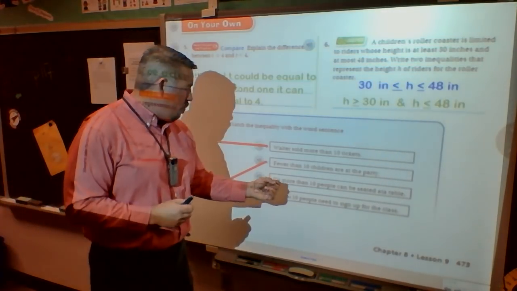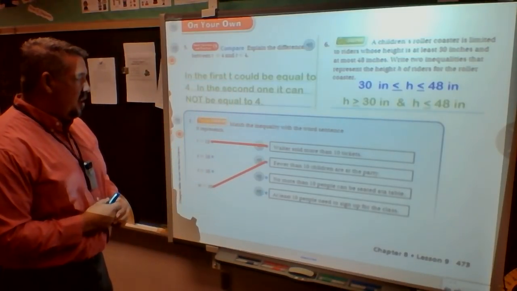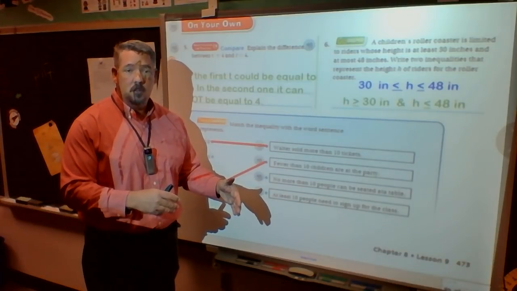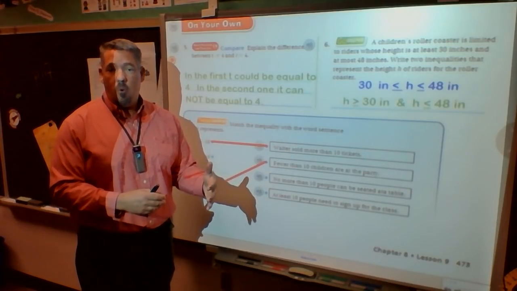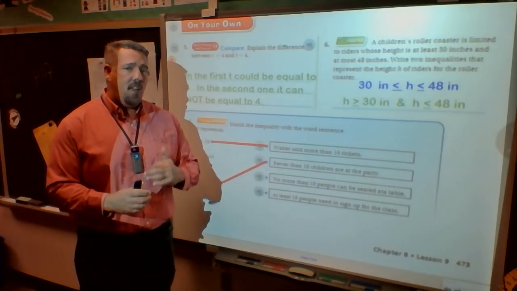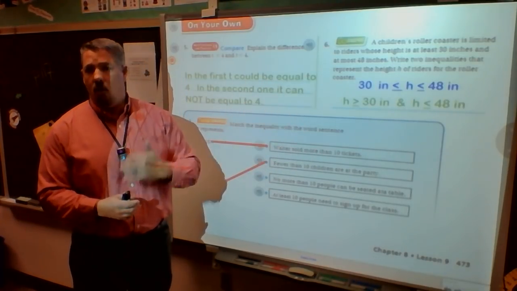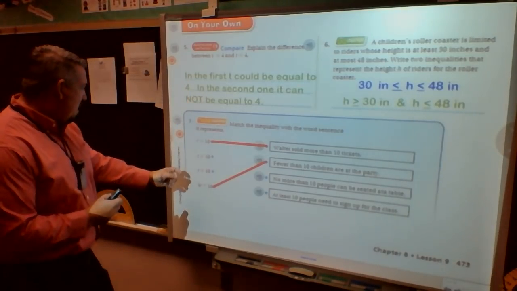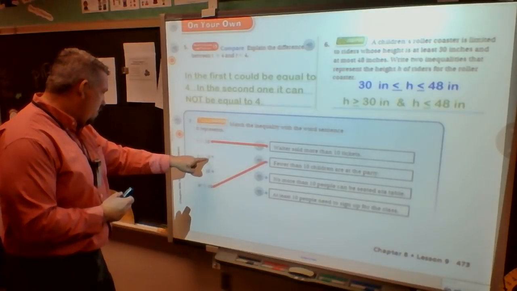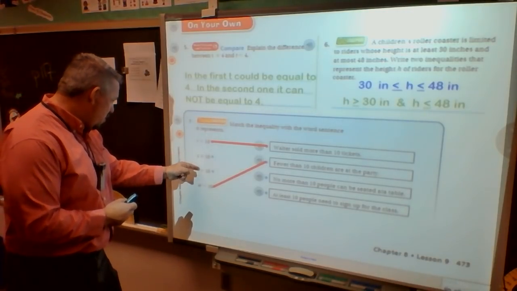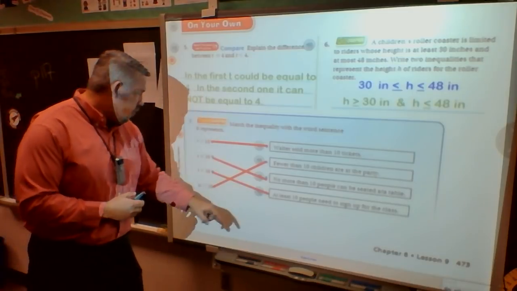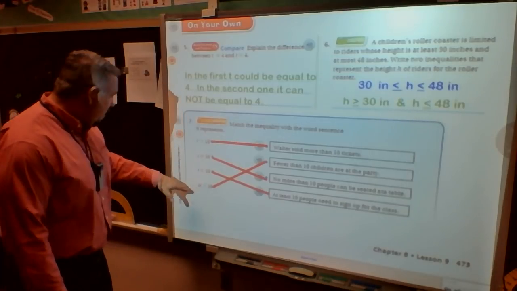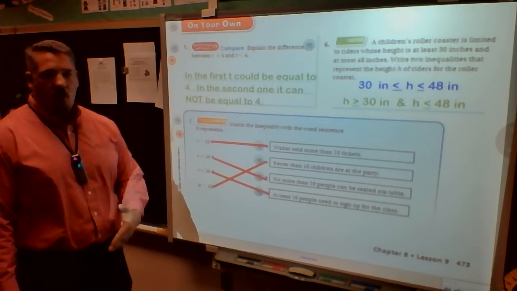My third one. No more than 10 people can be seated at a table. No more than 10, but could I have 10? I could, because by the way it's worded, it doesn't say I can't have 10. I just can't go to 11 or 12 or 13. 10 or less can be seated at this table. So let's look at what I have over here. This says S is smaller than or equal to 10, and this one says T is larger than or equal to 10. So I know that that one flows over there. Well, we'll put that one together too. So I'm left with T is larger or equal to 10, but I always want to check my work and make sure I'm correct.